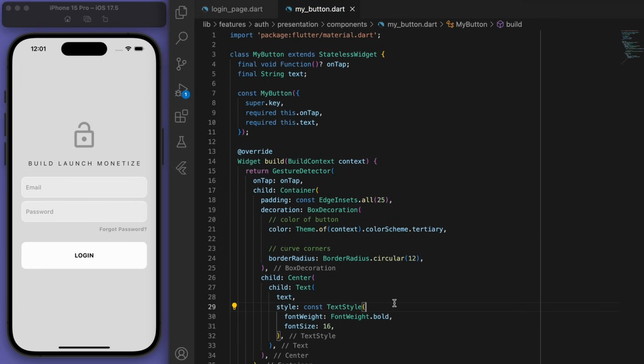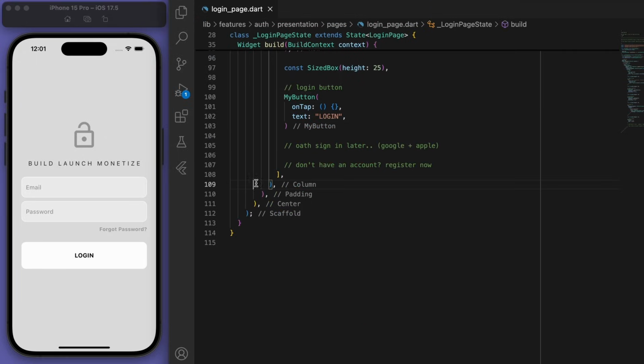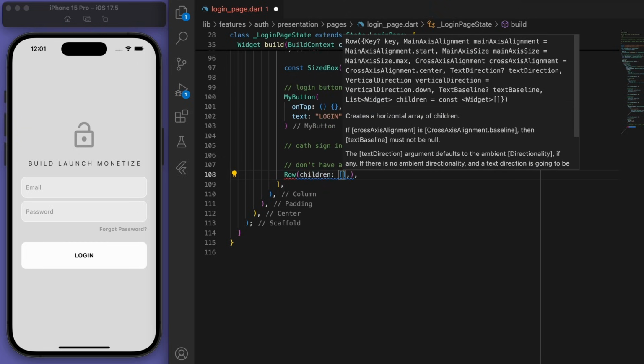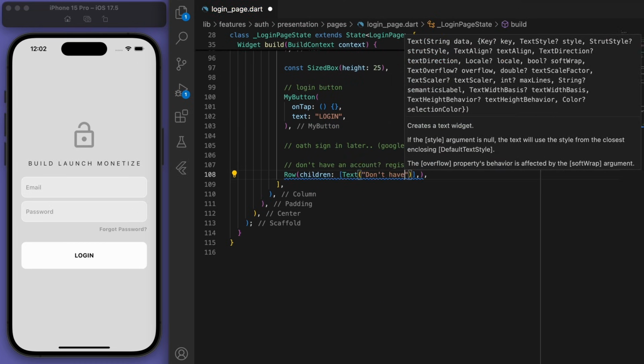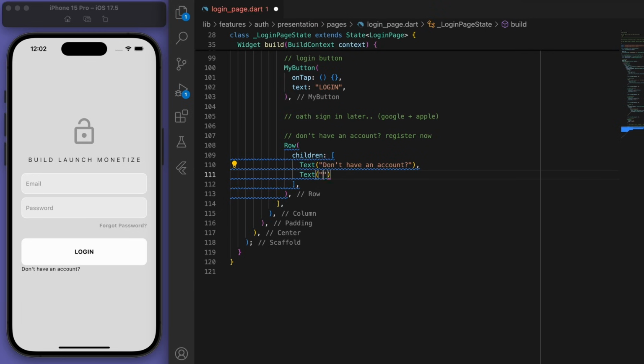Sweet, that's looking pretty good. Cool, now the OAuth signing, like Google and Apple, we're going to do that just a little bit later. Let's just finish off the very bottom. I want to have a section to say, don't have an account? Then register now.